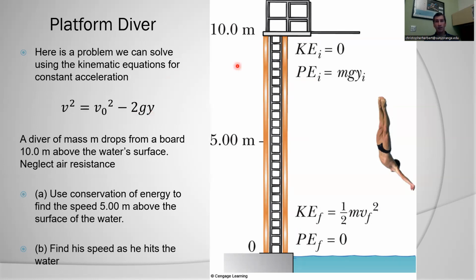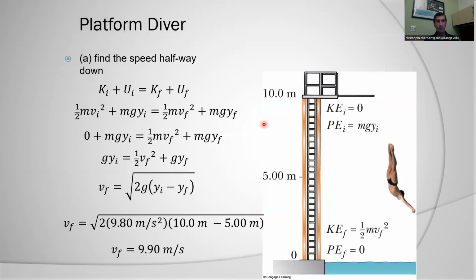We have a diver who's going to start at 10 meters. They're going to drop to 5 meters, and I want to find out how fast they're going at that particular point. We're then going to see this falling body again go all the way down to 0. And we are doing the idealized case where we're not considering air resistance. So both this equation and conservation of mechanical energy work here. So again, find the speed halfway. We want to find the speed from 10 meters to 5 meters.